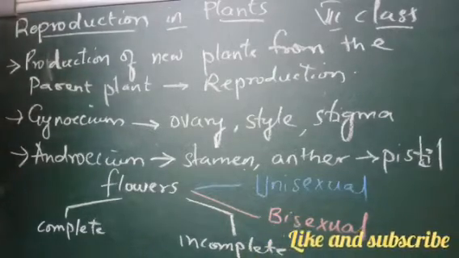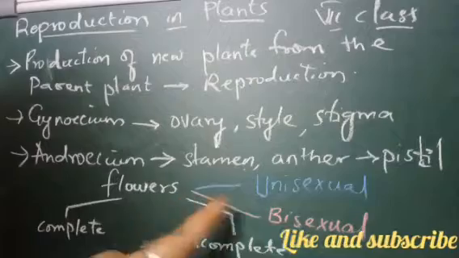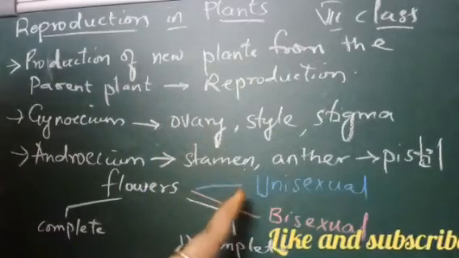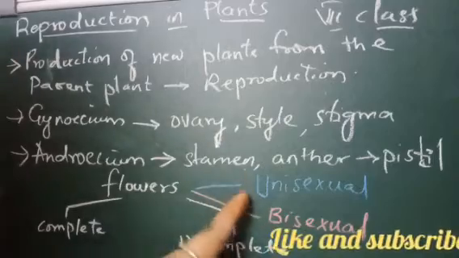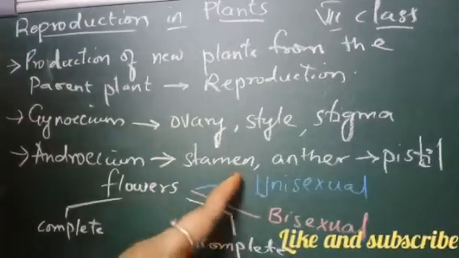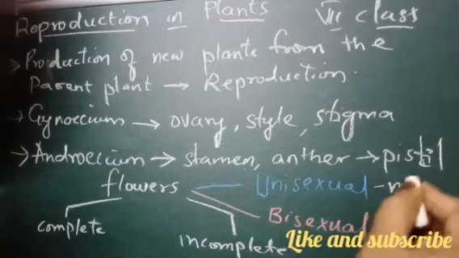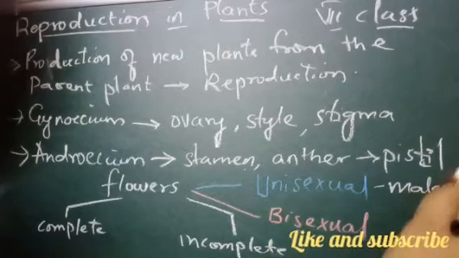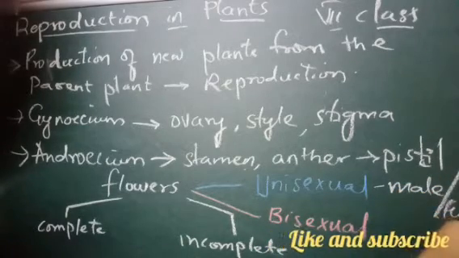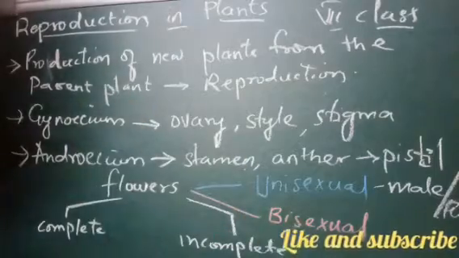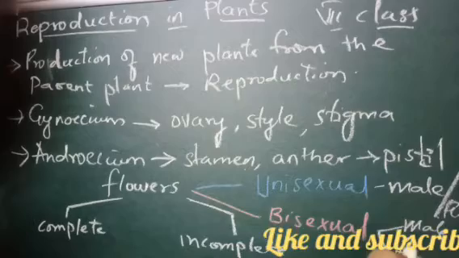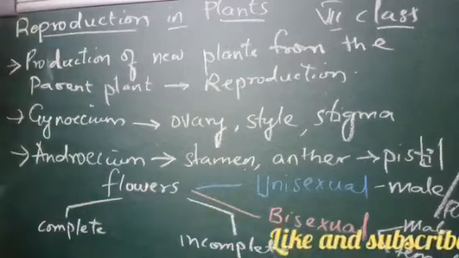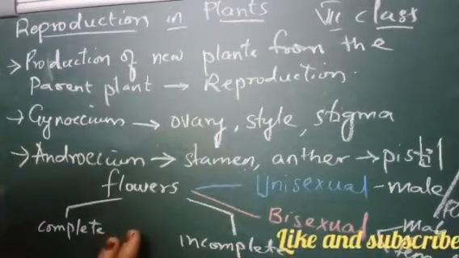Yes, unisexual means the flower is having only one parent part, that is one gamete, either it is having male or it is having female. Okay, when it comes to bisexual, it has both male and female. Clear? It is clear, children, right?